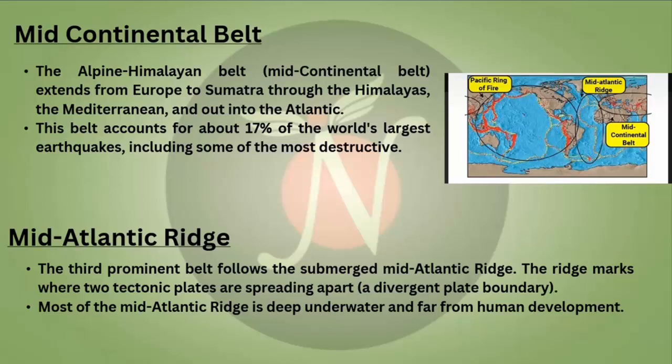The next belt is the Mid-Atlantic Ridge. The third prominent belt follows the submerged Mid-Atlantic Ridge, and the ridge marks where the two tectonic plates are spreading apart, or it is an example of a divergent plate boundary. Most of the Mid-Atlantic Ridge is deep underwater and far from human development. So this was about the distribution of earthquakes.